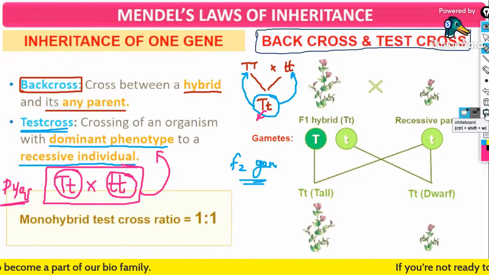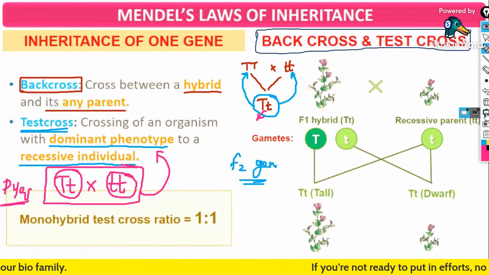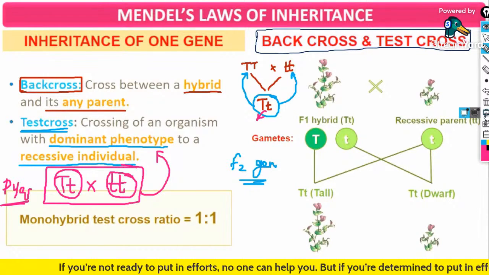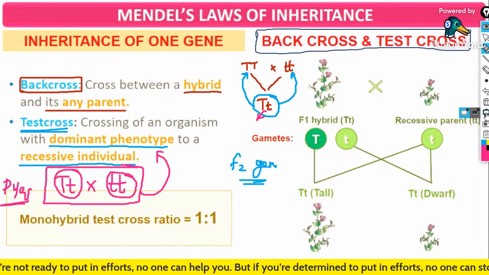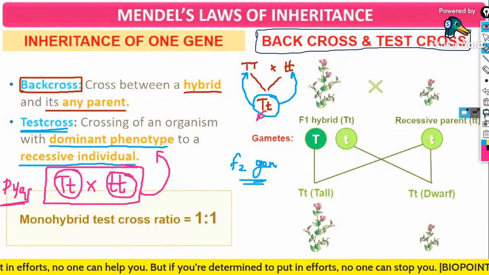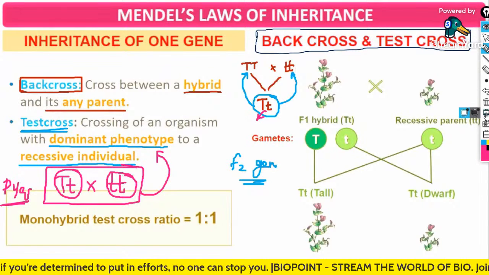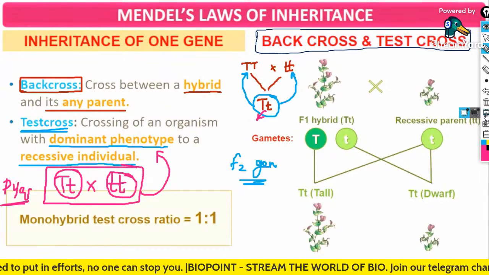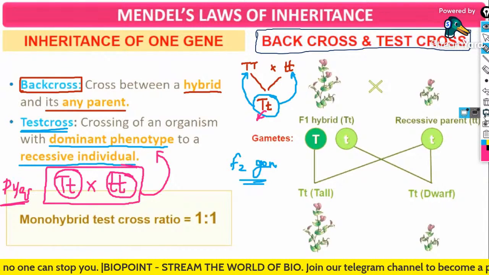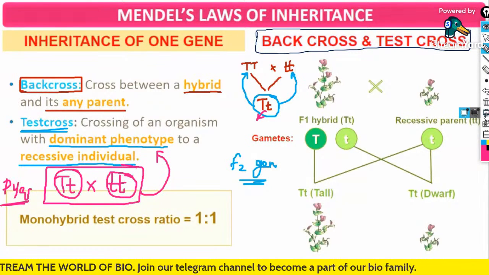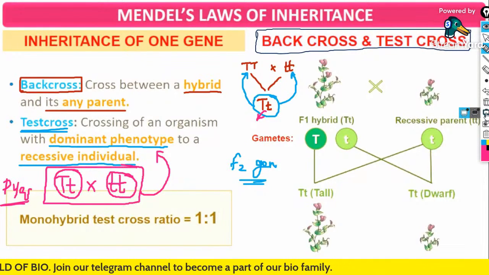Does anybody need me to speak about the back cross and test cross once again? Or else we can move forward. Back cross means you are crossing the offspring, sorry, you are crossing the offspring either with the homozygous tall or homozygous dwarf parent. But test cross means the F1 generation has to be definitely crossed with the recessive parent only.